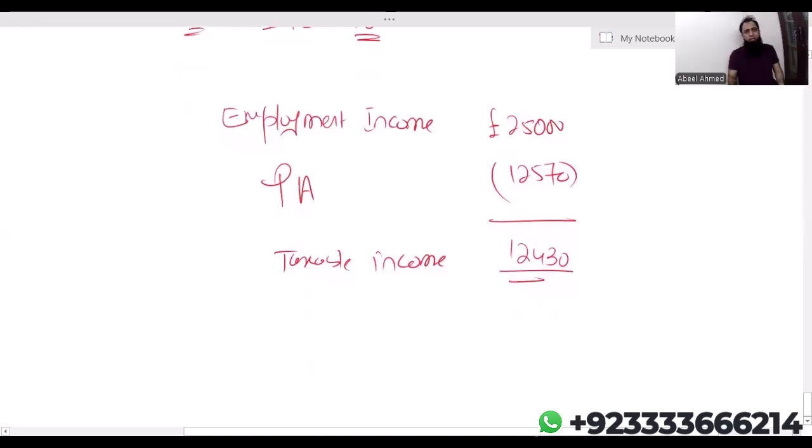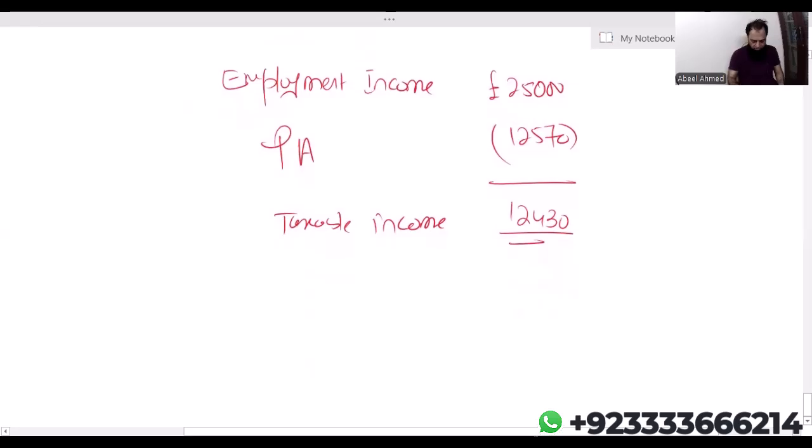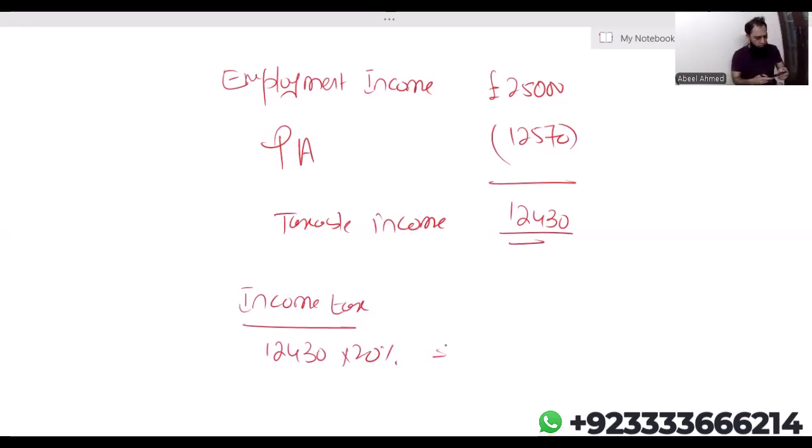It is employment income, non-savings, so apply 20%. Income tax: 12,430 into 20%. I'm getting 2,486.